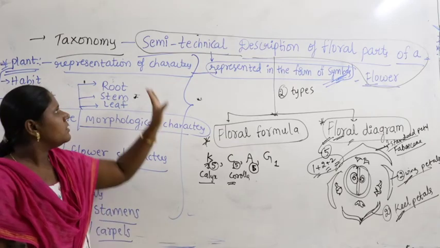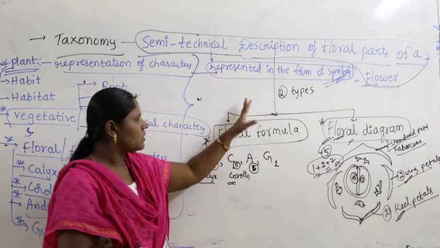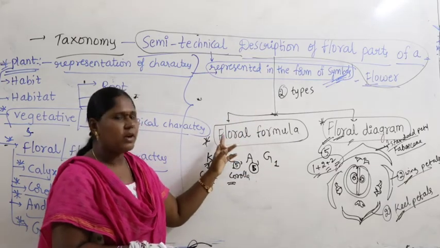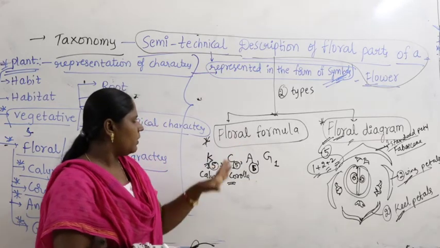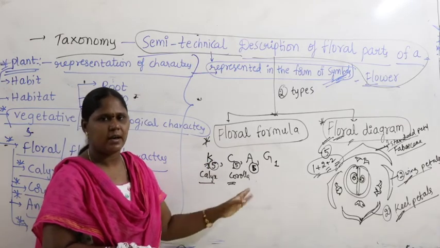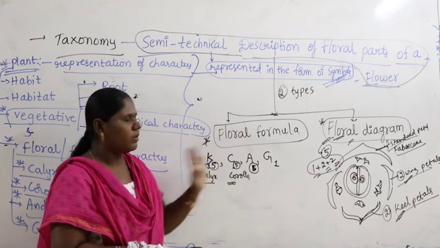Again I repeat, the semi-technical description of floral parts of a flower includes 2 types: one is floral formula, the other is floral diagram. Floral formula is the representation of vegetative and floral characters in the form of symbols, including numbers.